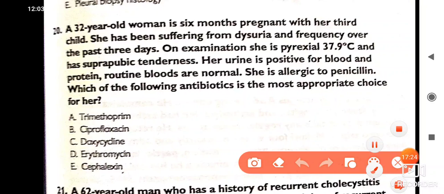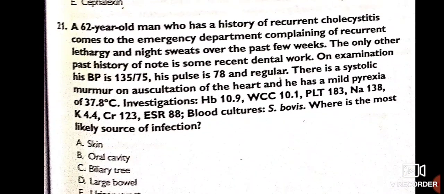Think guys, which is the best one? The best one here is cephalexin. Cephalexin is the best for her. Okay.